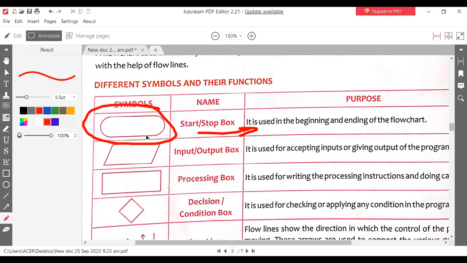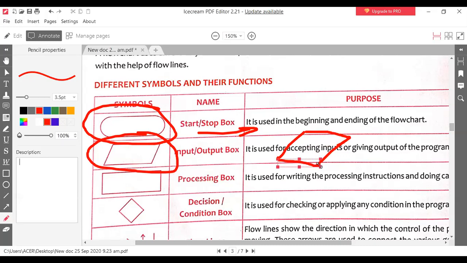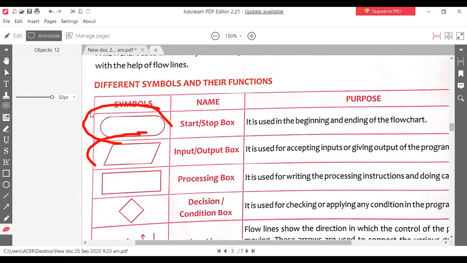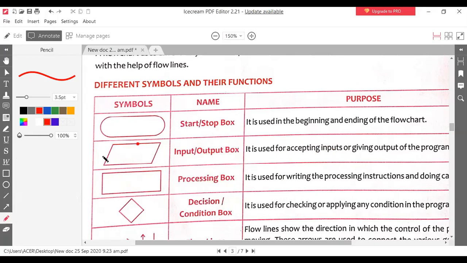Next one is the input and output box. What is this? This is a rectangle. So if you make this box, it represents accepting an input. By this box, everyone can understand that you are accepting an input.